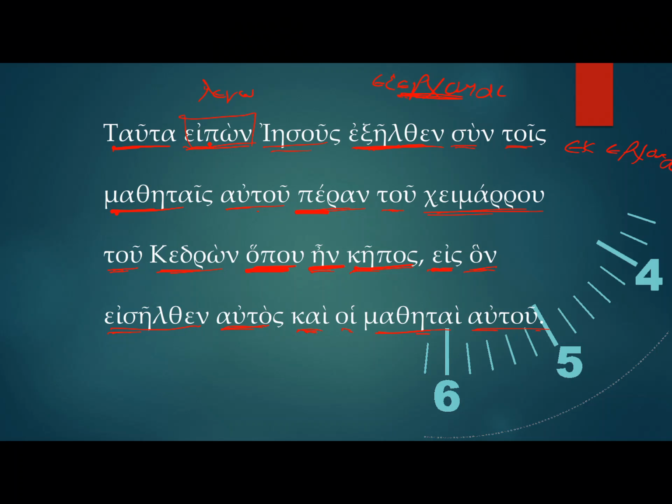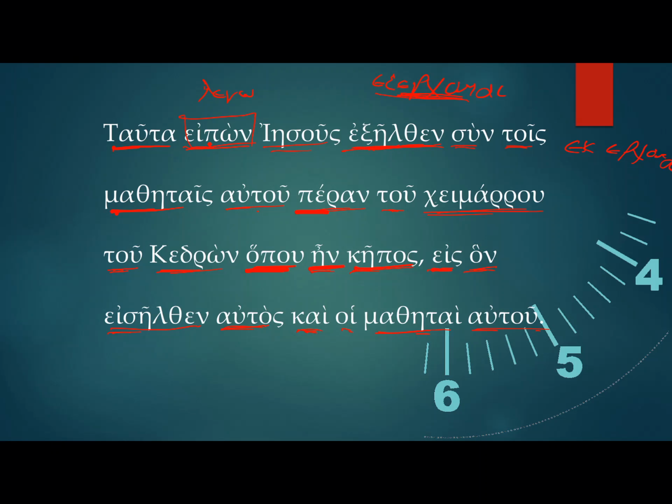So you join those together. The kappa changes into a xi, because remember how the preposition will change into a xi when it is followed by a vowel sound. So that's all that has happened here. Ek erkomai becomes ex erkomai, and so you see the same thing with the aorist verb here.